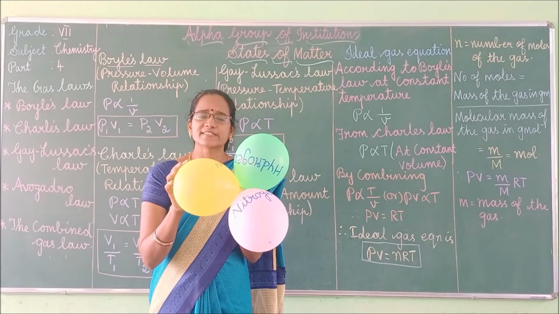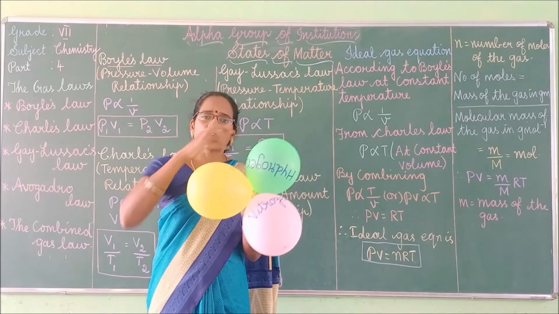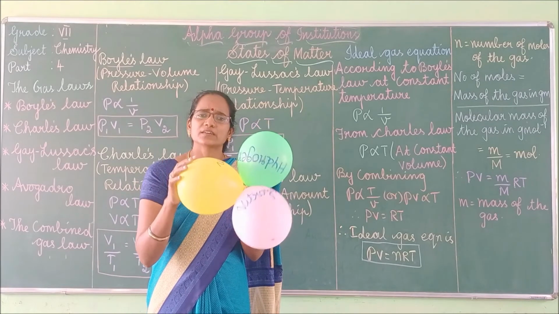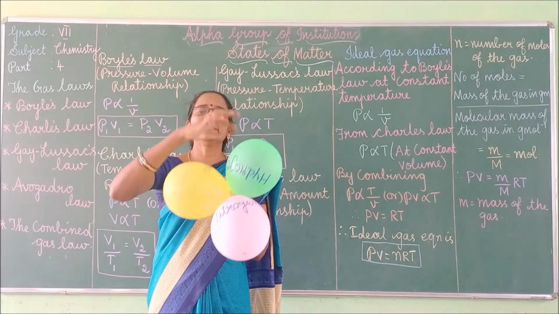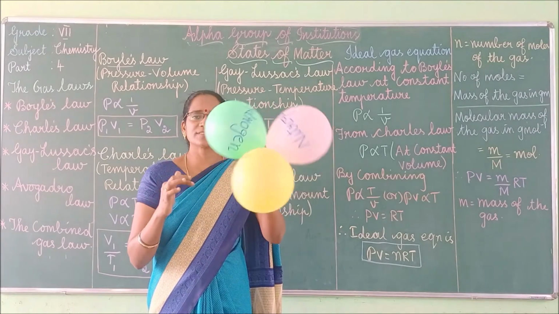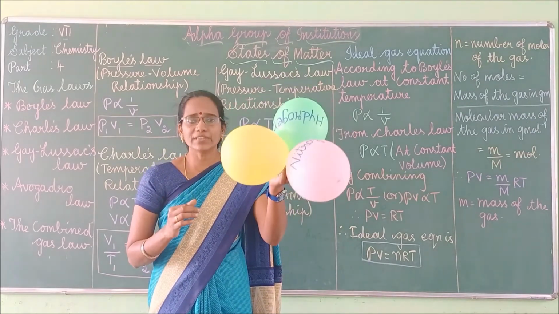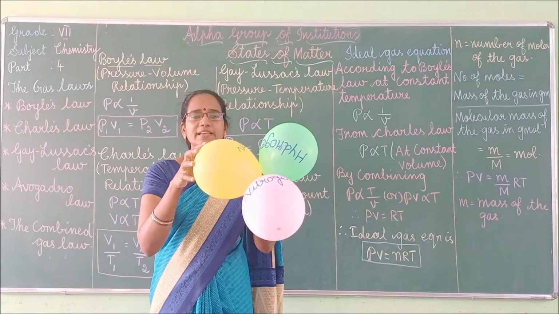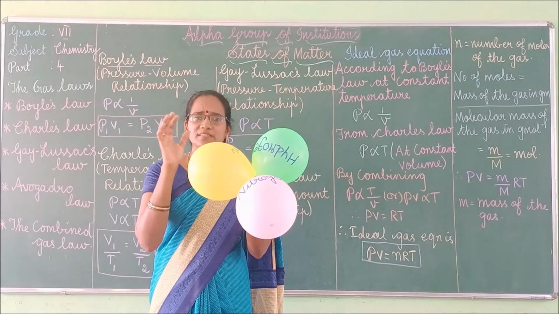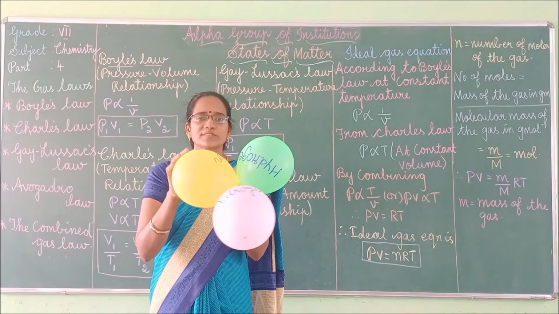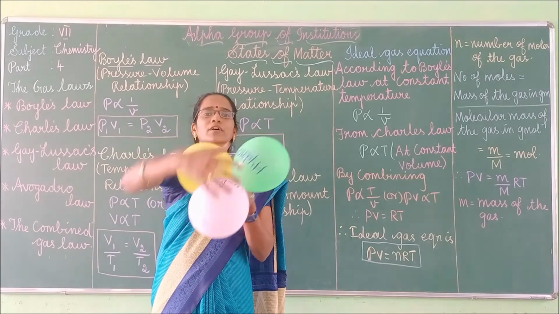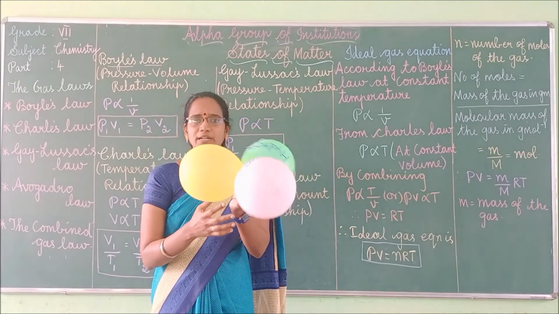Avogadro's law states that equal volumes of all gases at the same conditions of temperature and pressure contain the equal number of molecules. These balloons have equal volume, so they contain the same number of molecules. You got it, children? Understood?